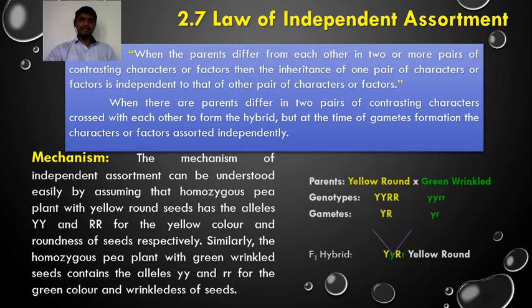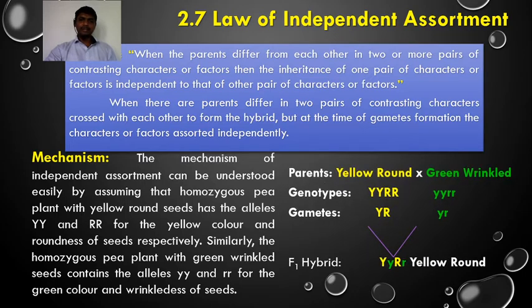So a cross has been made between the two parents, one yellow round, another one green wrinkled. The yellow round parent has the genotype capital Y, capital R. The green wrinkled parent has the genotype small y, small r.